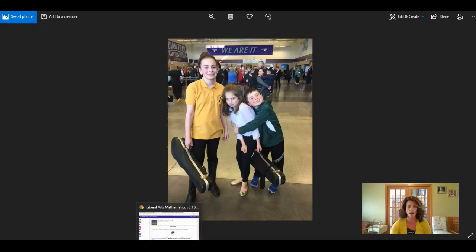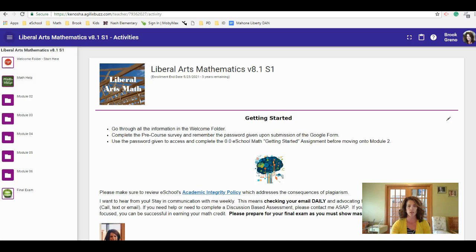So let's jump right into your course here. Liberal arts math. When you log in to liberal arts math the first time, you should see this landing page, which is the beginning of your course. It's just going over some getting started information that's also in the welcome email you were sent. The biggest thing is to make sure that you go through everything in this first folder, the welcome folder, and then complete the pre-course survey. Once you submit that Google form, you will receive a password. Once you have that password, you can use it to access the Getting Started assignment, which again goes over all the highlighted information in the welcome folder and the course expectations.